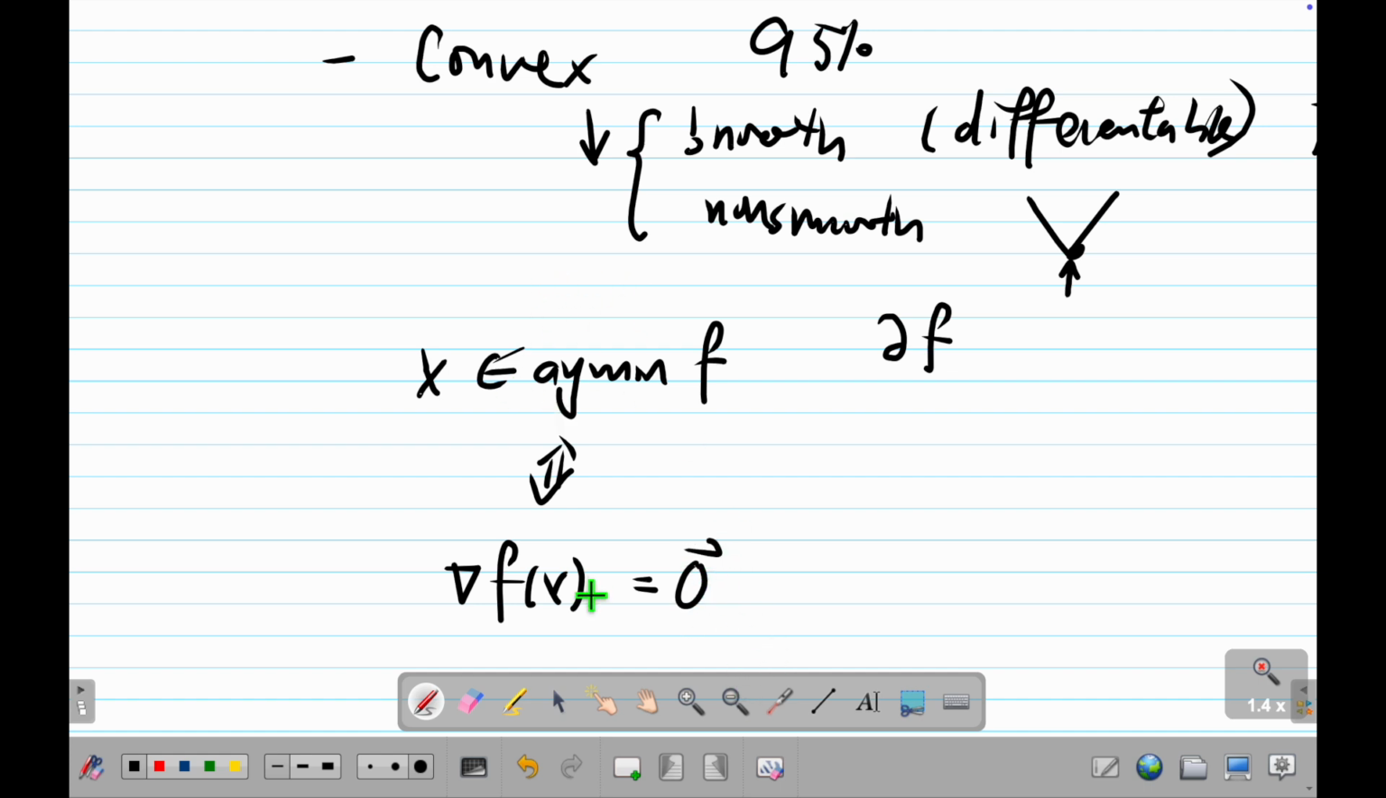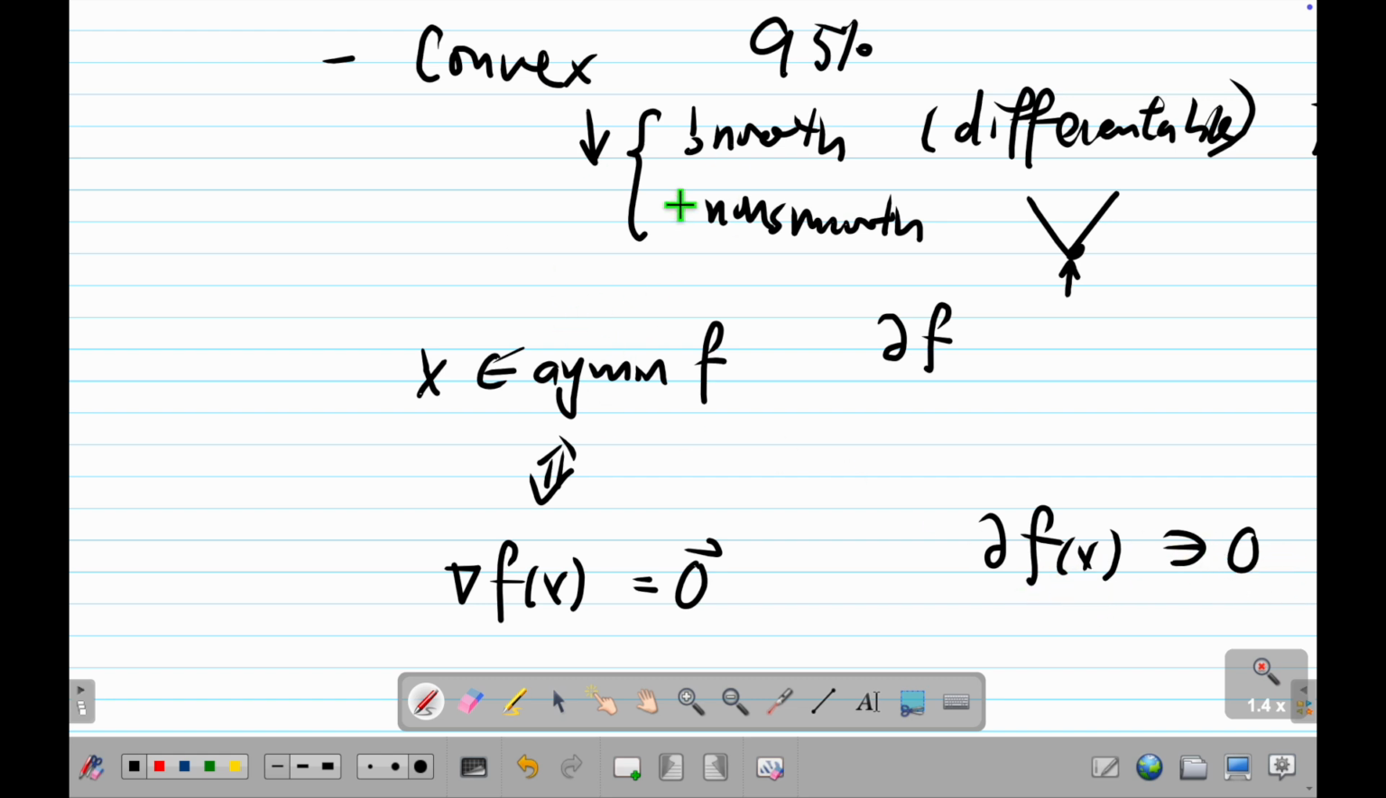But what if this is not differentiable? If this is not differentiable, we have the following version. We have to replace the gradient by subgradient or subdifferential. Then you will ask, what is this? We'll talk about it later. And then what about this? Now this is not equal, it's belongs to. That means the 0 vector belongs to a set.